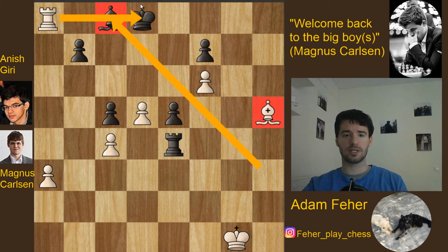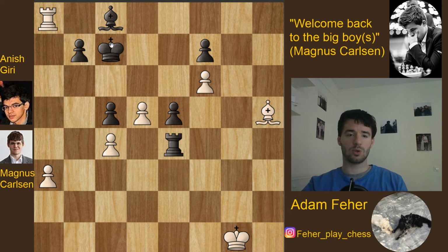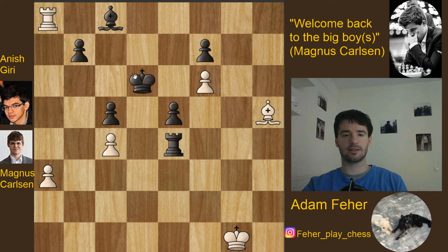In this position, Giri decided to play king c7 with the idea that now the bishop is not pinned anymore, so white is forced to play d6. Obviously you cannot take on d6 because then your bishop is hanging. So he had to play king d7. However, now this pawn is actually weak and black can try to go after this pawn.